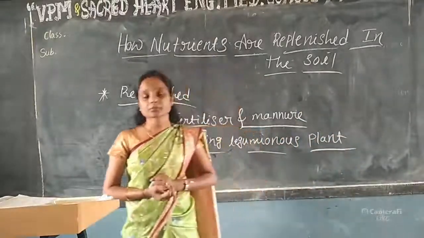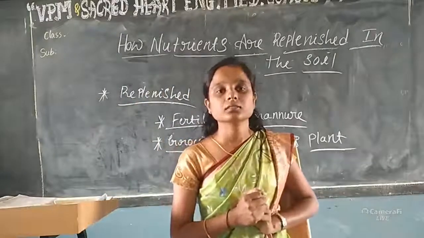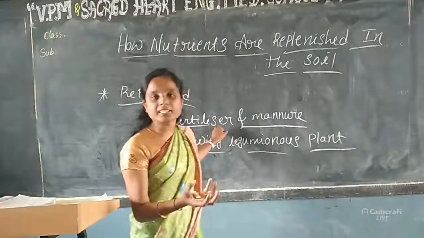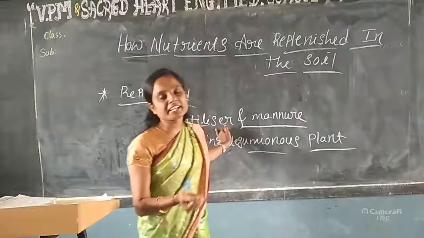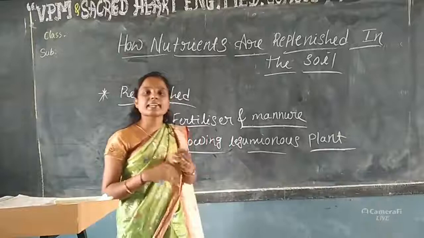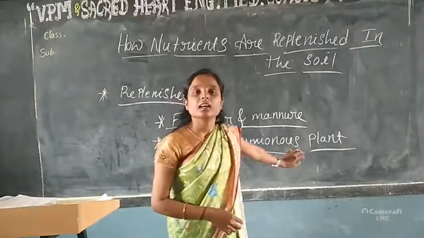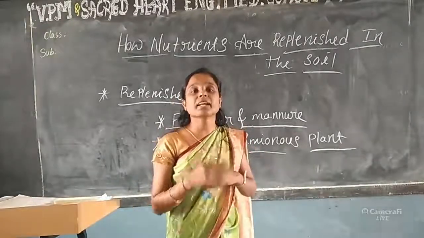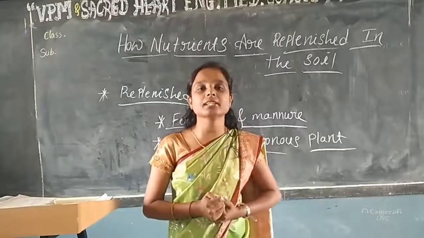Next you see, how do they take nitrogen? Farmers use fertilizer because fertilizer is a chemical, and it contains nitrogen nutrients. It is okay, but some farmers are growing leguminous plants. Leguminous plants produce some nitrogen. How do they produce? How do they take nitrogen?